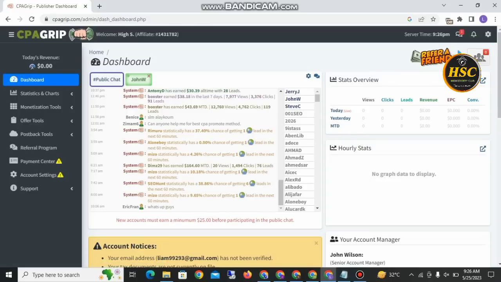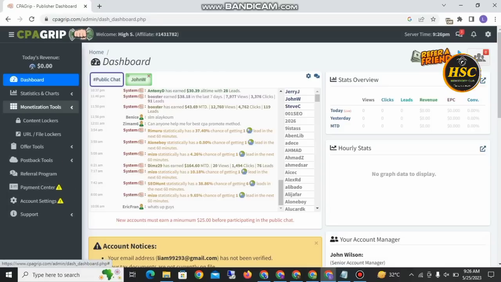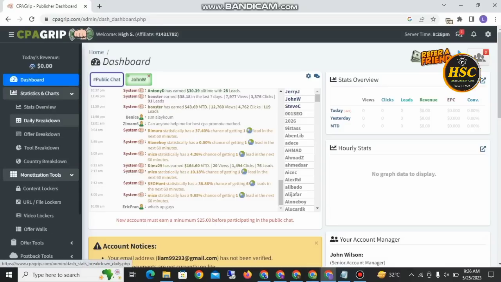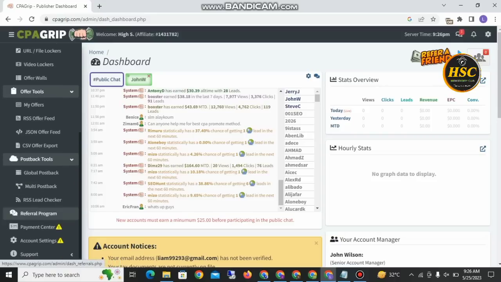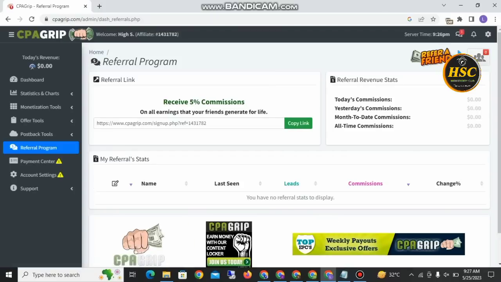And here we have many opportunities to earn money. We have a monetization tool, we have statistics, and we have an offer tool, we have a postback tool, we have a refer program. In the referral program, you receive 5% commission on all earnings that your friends generate for life. Means if your friends generate $100, you will get $5 easily.